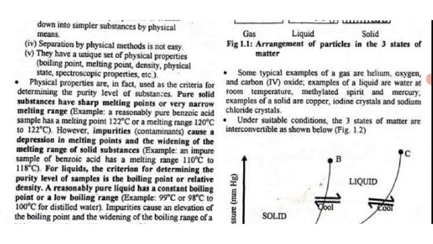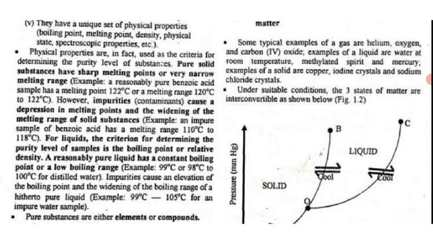You can see how it dropped from a sharp melting point of 122 degrees Celsius, or a range of 120 to 122 degrees Celsius, to a range of 110 to 118 degrees Celsius. That is what impurities can do.